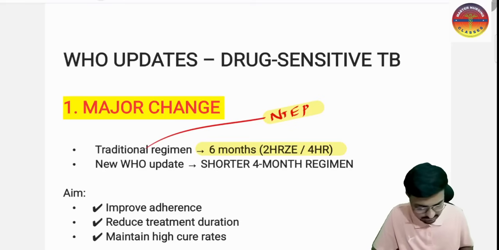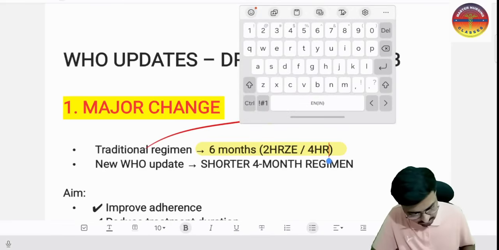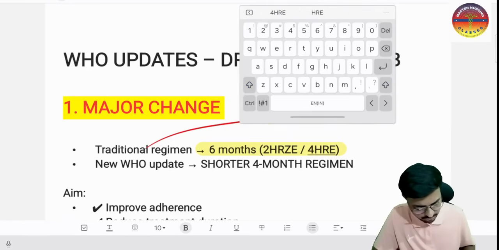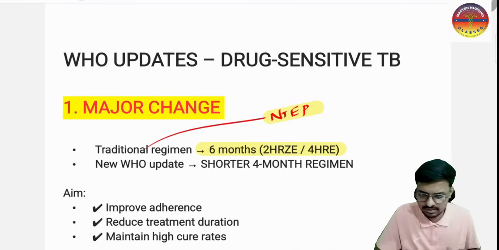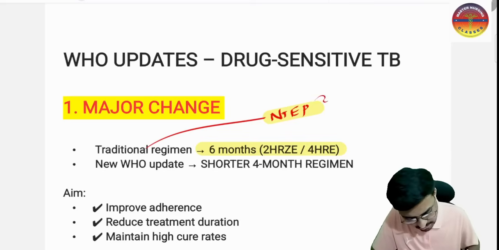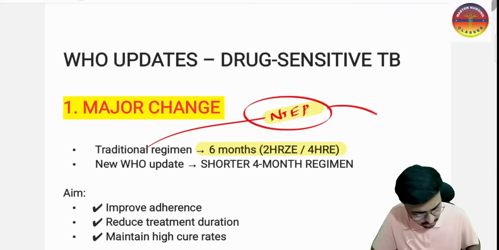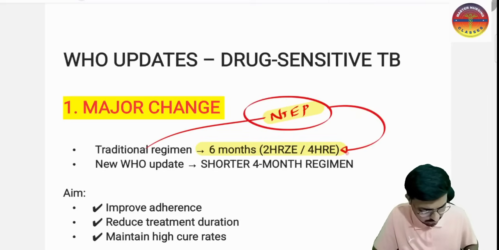So that 4 month phase is HRE. We don't have the pyrazinamide in the continuous phase. So this is our traditional National Tuberculosis Elimination Program. According to that one, this is the correct answer.